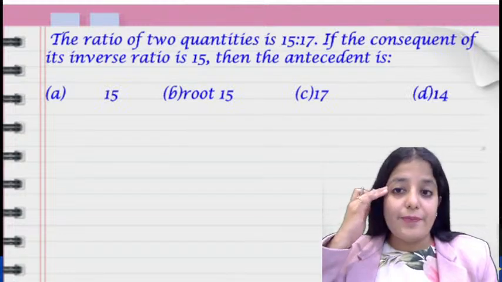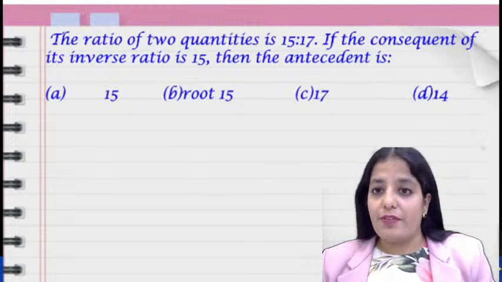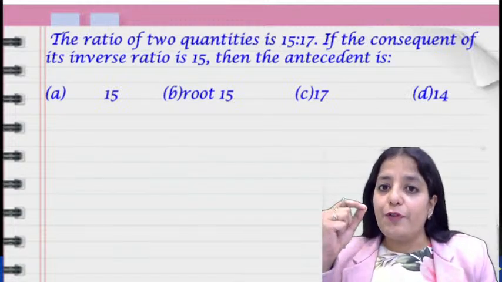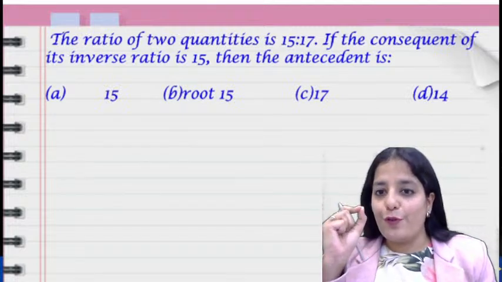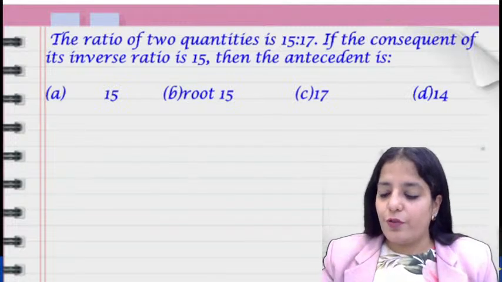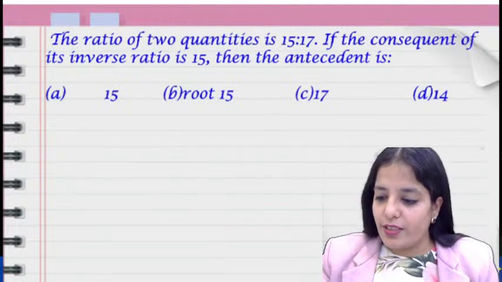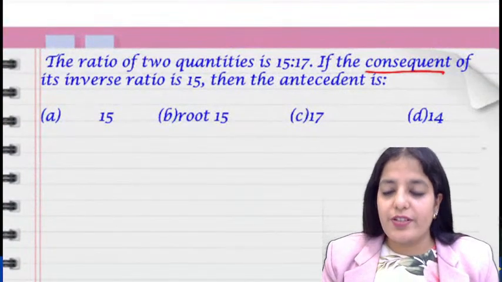Now what are they saying? There are two quantities which are in the ratio 15:17. They are saying the consequent of its inverse ratio is 15. So two things they have given in one sentence. First is consequent and next is inverse ratio.